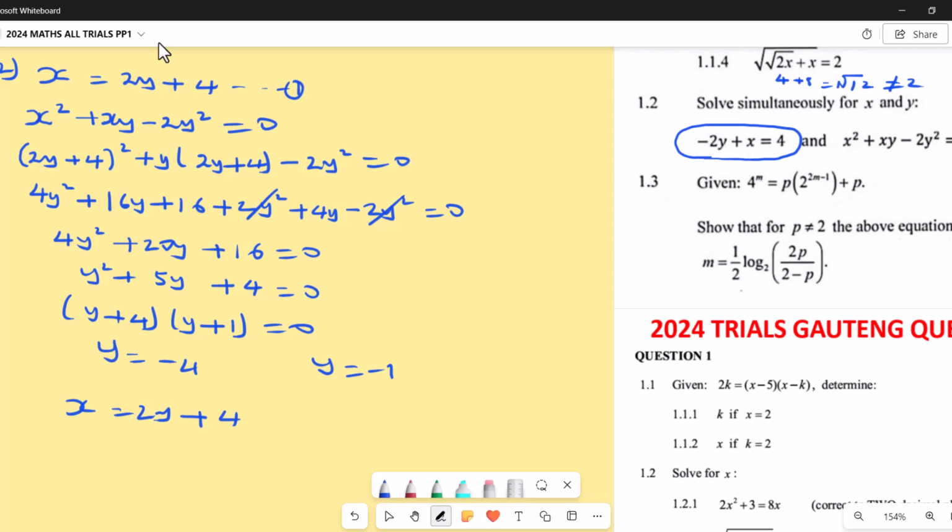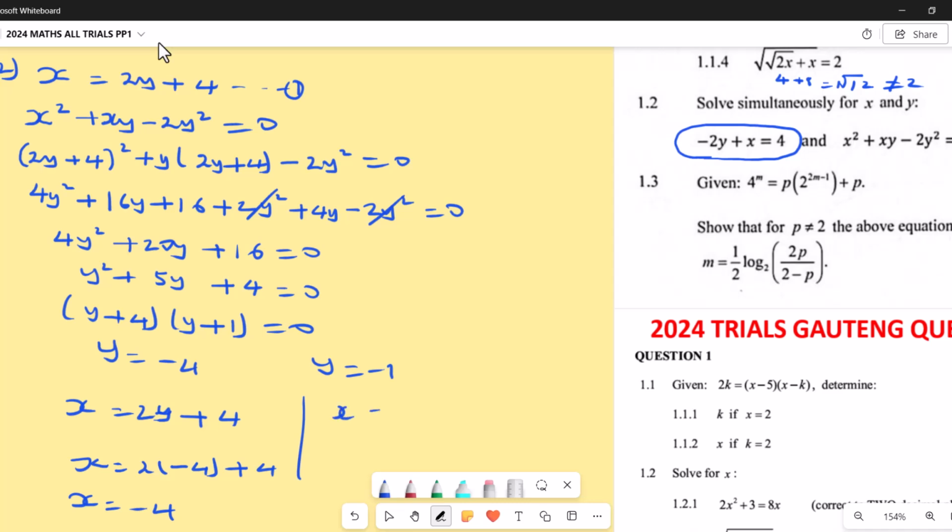But what is our y? It's negative 4. So x equals 2 times negative 4 plus 4. Negative 4 times 2 is negative 8, plus 4, we get negative 4. So x becomes negative 4.